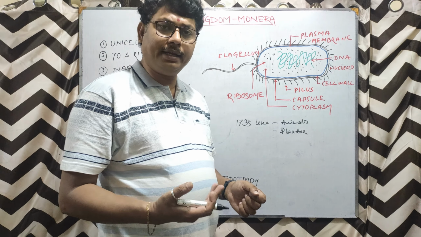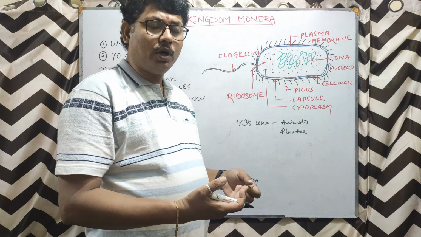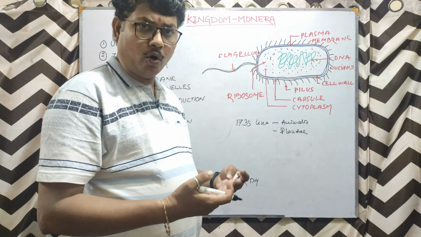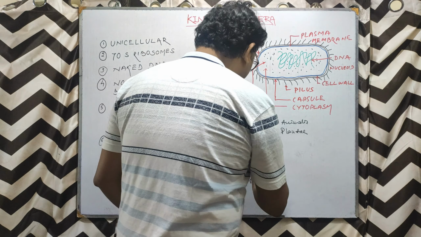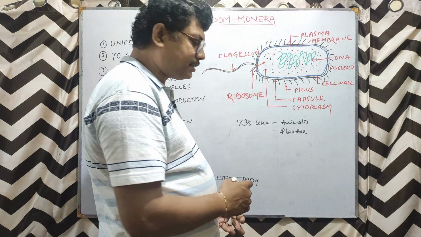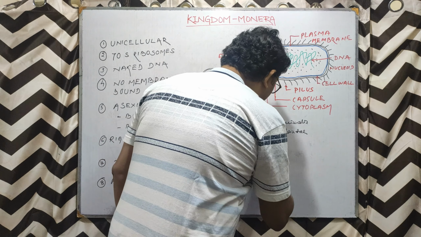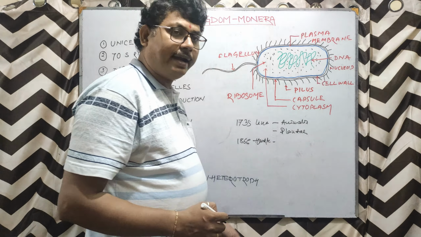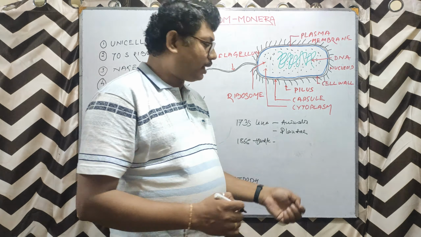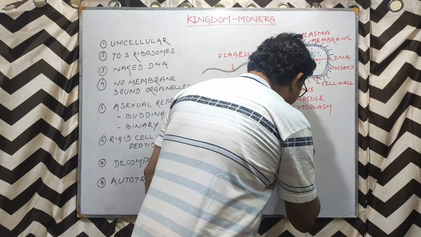It took some 100 years and more, so that Haeckel, in the year 1866, added a 3rd kingdom, that is Protista.